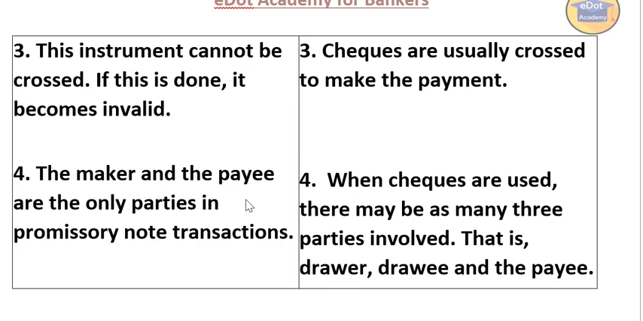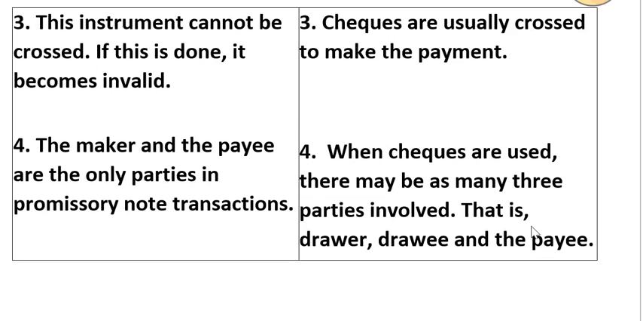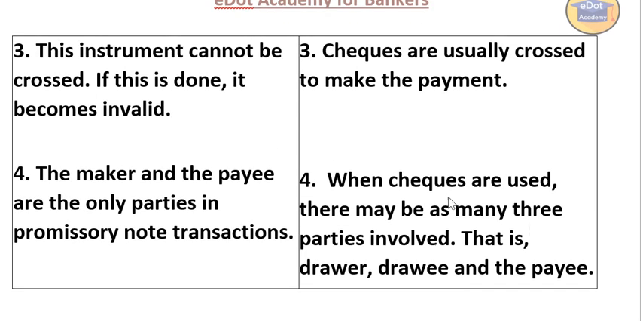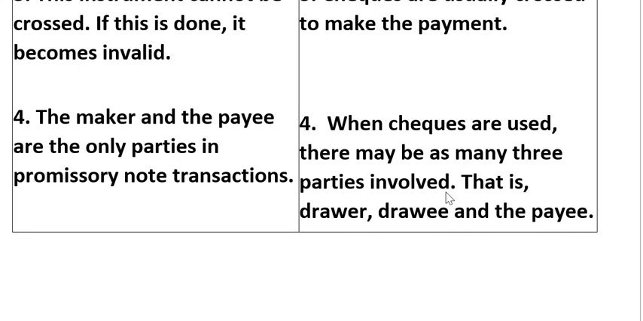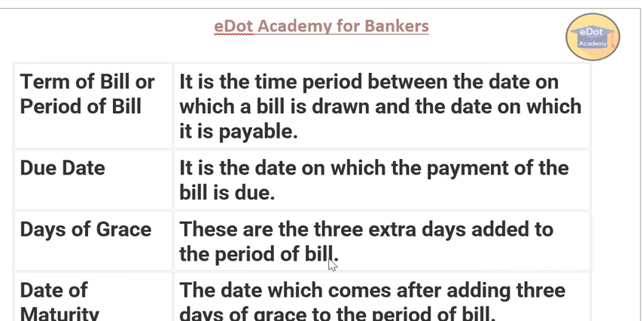Two persons are here: maker and payee. But in cheques, there may be three parties involved: drawer, drawee, and payee. Correct? So in a cheque, many persons may be there, right? So these were the differences between the promissory note and cheque. Now we'll see some terminology which will be useful because questions may come out of this also.